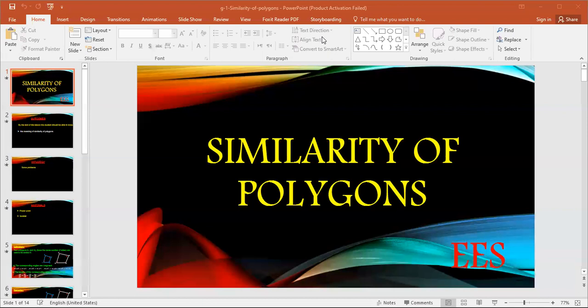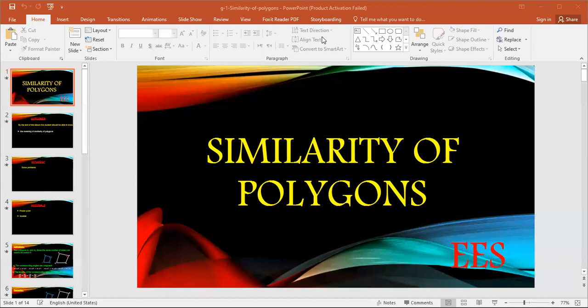I can identify the corresponding sides and corresponding angles from these polygons. I can say the measure of angle A equals the measure of angle X. The measure of angle B equals its corresponding measure of angle Y. The measure of angle C equals the measure of angle Z. The measure of angle D equals the measure of angle L. And I can also find the proportional sides: AB over XY equals BC over YZ equals CD over ZL equals AD over XL.